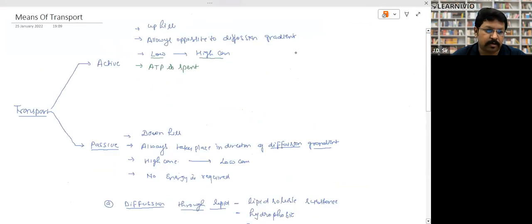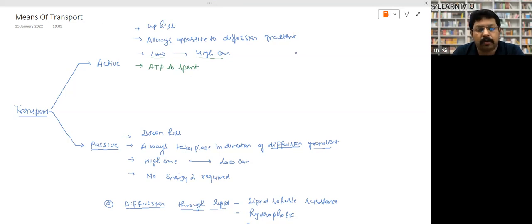Okay. Now these are the means of transport, right? So how many ways are there to transport these substances? Look, the things which we discussed were physical structures, meaning anatomical structure, tissue structure, xylem, phloem, and all.